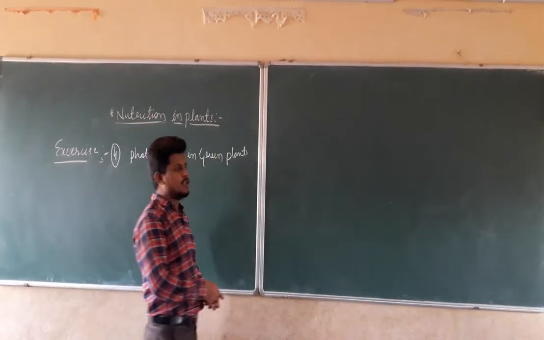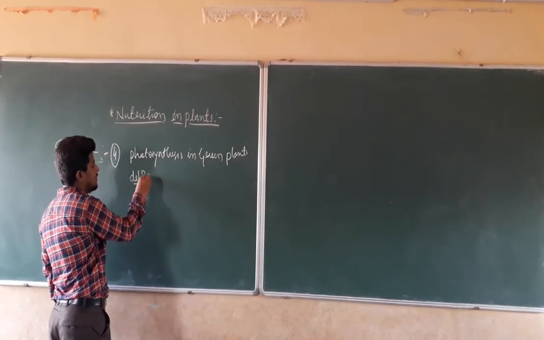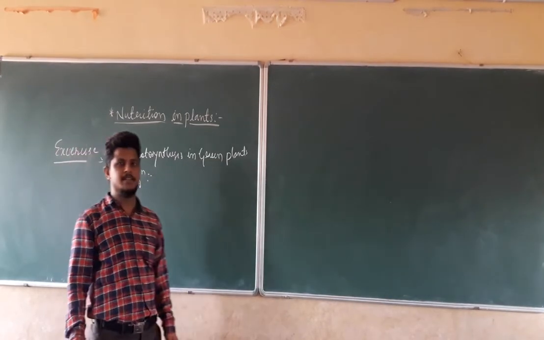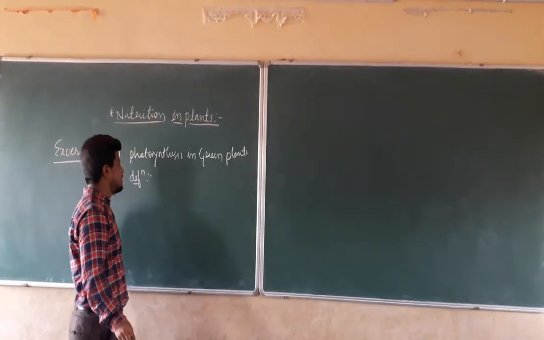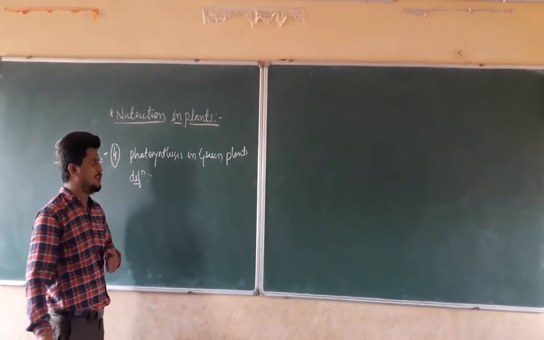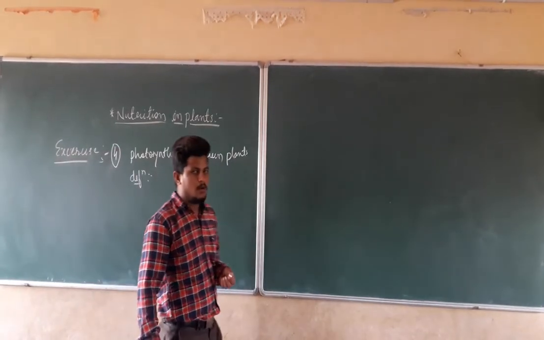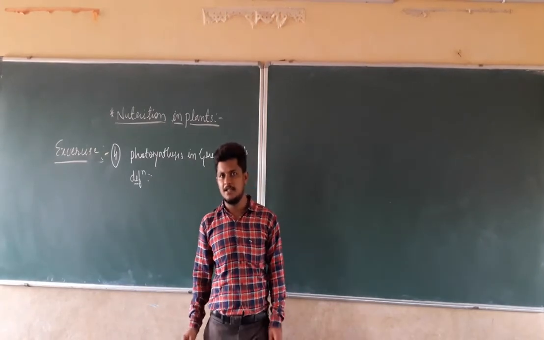So the brief description should contain the definition of photosynthesis. We have to write the raw materials required for photosynthesis, and we have to explain photosynthesis in green plants briefly. So what is the definition of photosynthesis?